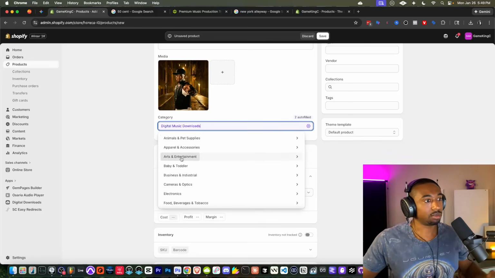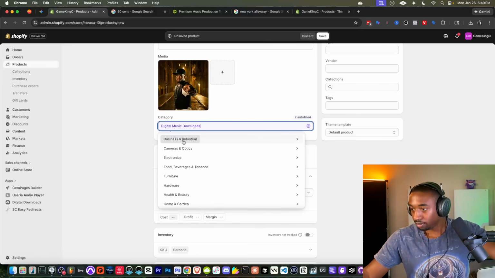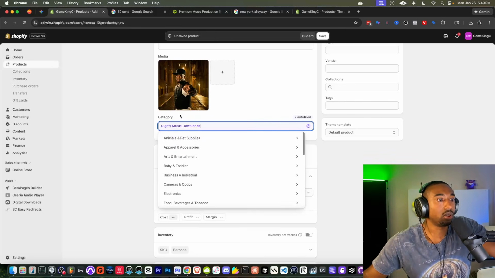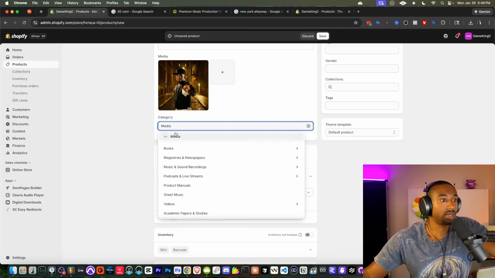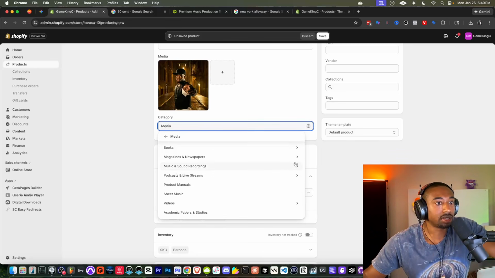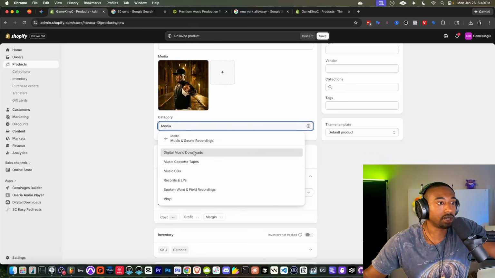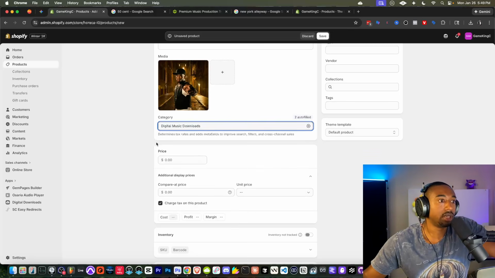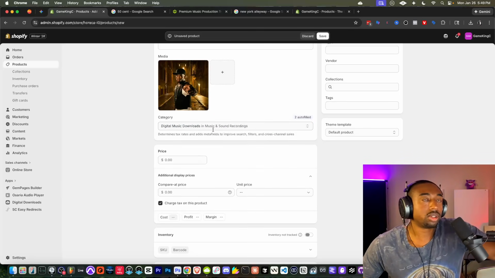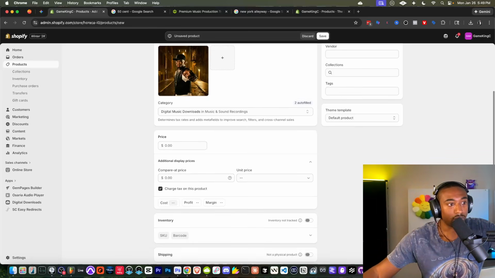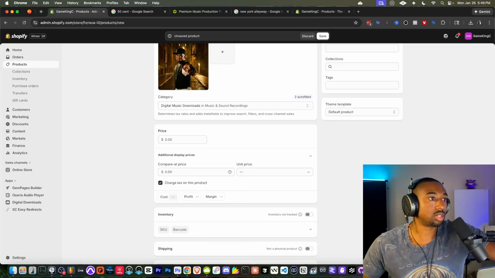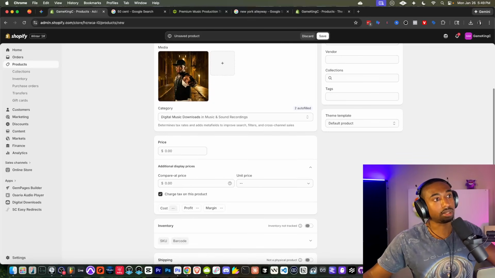So let's go all the way back to the beginning. So here, if your thing doesn't auto-populate, go all the way back, go to where it says media. And we need to go to the subcategories, go to music and sound recordings, and then we're going to go to digital music downloads. Okay. Now there's another category called digital downloads, but for now we're just going to type in digital music downloads. This helps Shopify categorize the transaction and the product type.